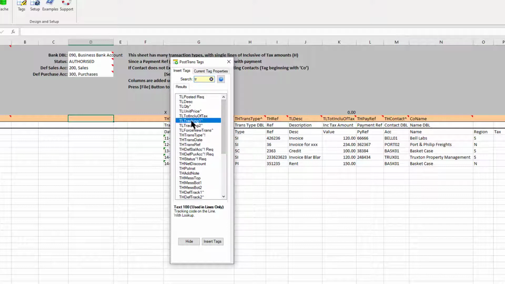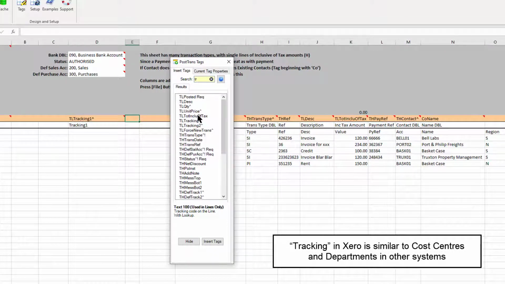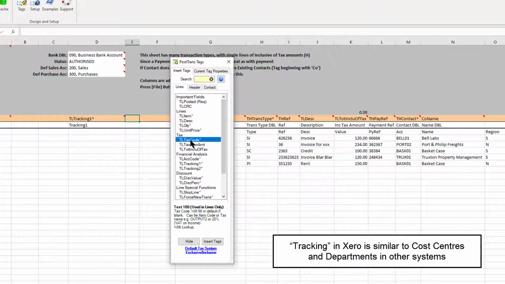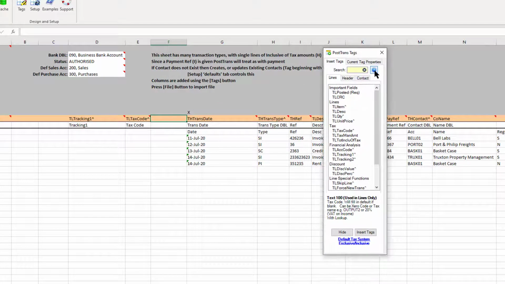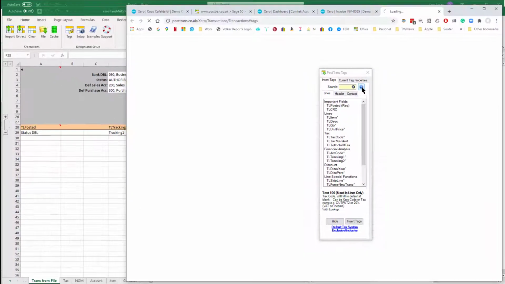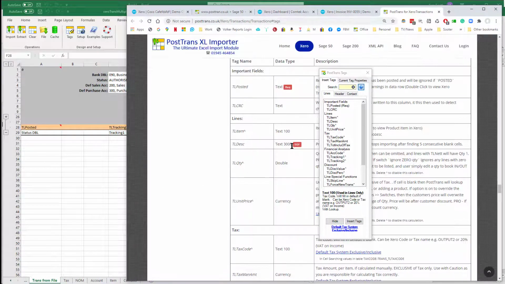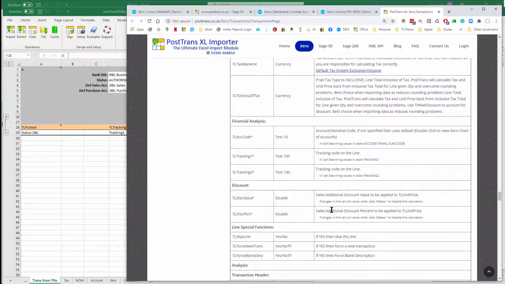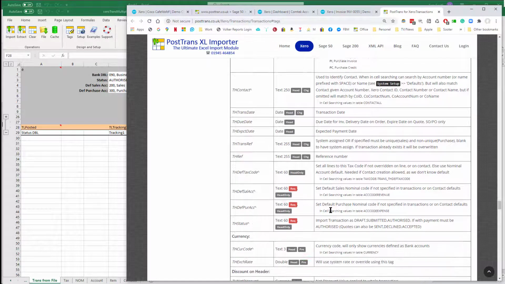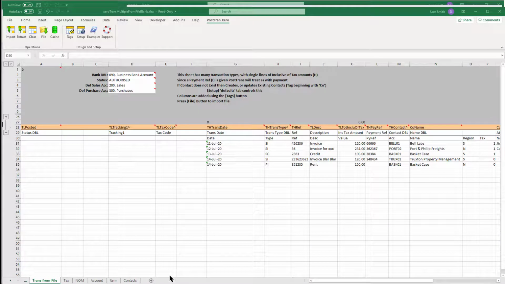Let's set tracking, and the tax code is just here, TL tax code. And of course, if we want to know what all this is, if we press the help button here, it would take you to a nice table on the website which explains in great detail and has links to other pages which may help. So let's be really brave.